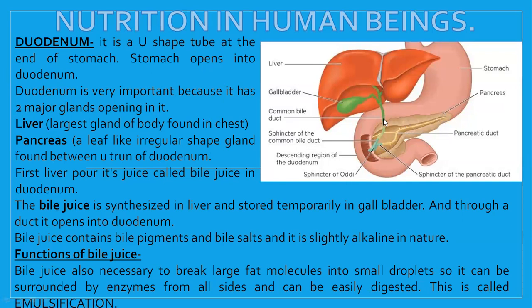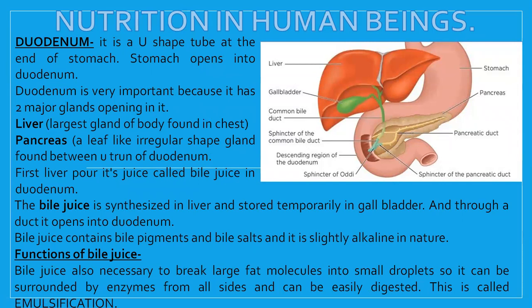Excess of the bile which is produced, which is not in use, will go and be stored in the gallbladder. The gallbladder also releases a duct. The duct from the liver and the duct from the gallbladder come together and form the common bile duct. The common bile duct and the duct from the pancreas form the hepatopancreatic duct, and they will open into the duodenum. So the duodenum has two major gland secretions, bile juice and pancreatic juice.